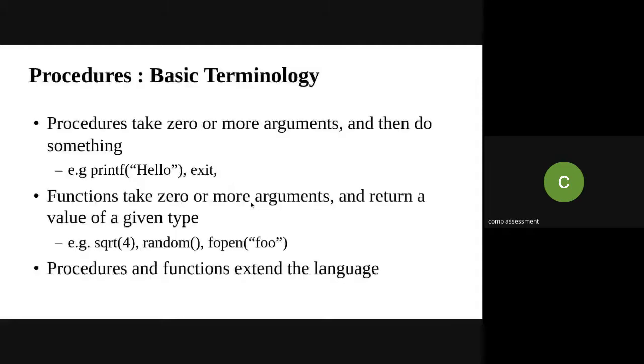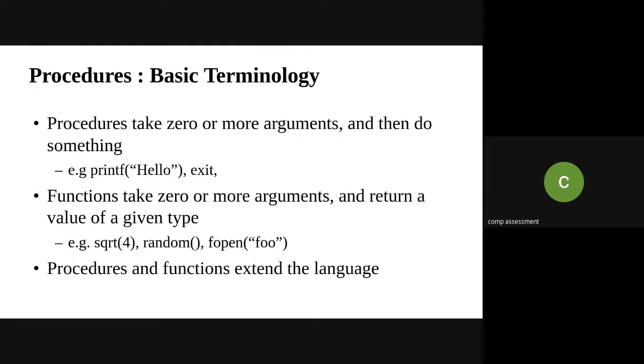Now we will see in detail, with respect to programming languages, what procedures are. So, the basic terminology. There are two types of procedures in a programming language: the pure procedures and the functions. Functions can take 0 or more arguments and return a value of a given type, whereas a procedure can take 0 or more arguments and does not return a value, but performs some specific operation.